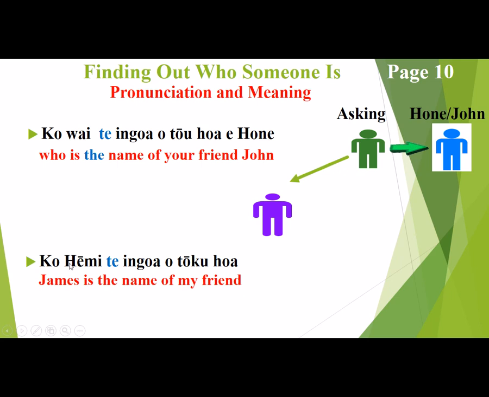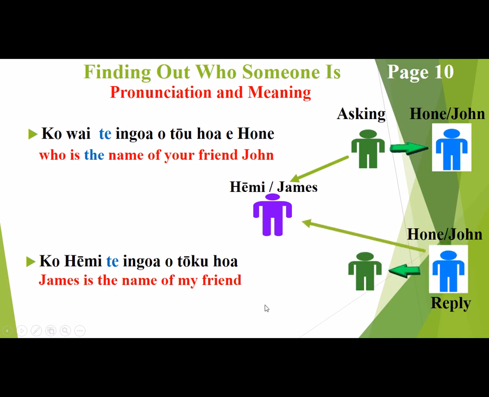So ko hemi, so that takes care of the James part. The te takes care of the, ingoa, name, o, of, tōku, my, and hoa, friend. Ko hemi te ingoa o tōku hoa. So James is the name of my friend. And so Hone is simply saying James is the name of my friend.